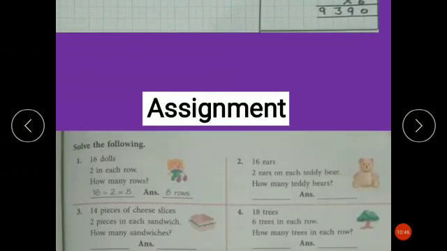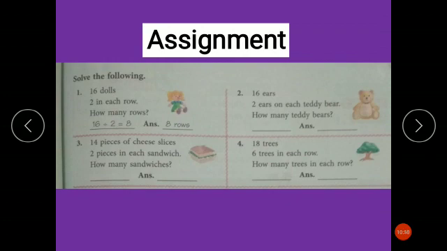Okay children, now it's time to do the class assignment. So are you ready children? Very good. We will solve some problems here. Read the first problem. 16 dolls. How many dolls are there? 16. 2 in each row. So how many rows? What will you do? You will divide 16 by 2. You know that 2 goes into 16 how many times? 8 times. Yes, your answer will be 8 rows. Very good.